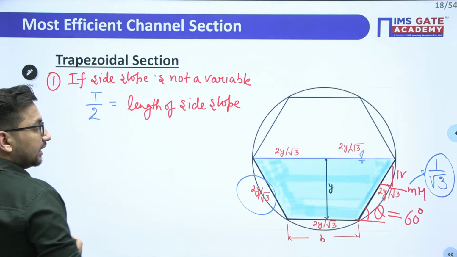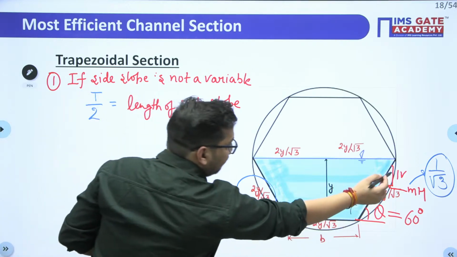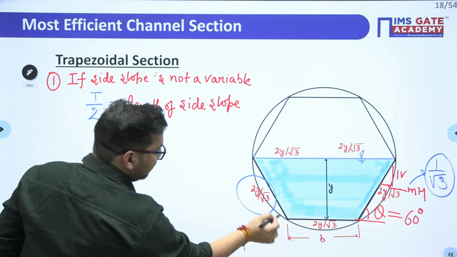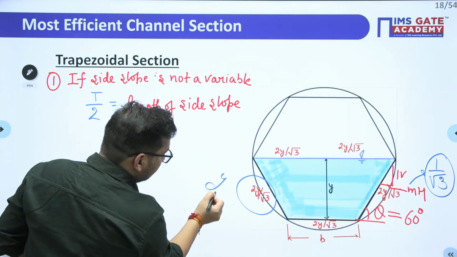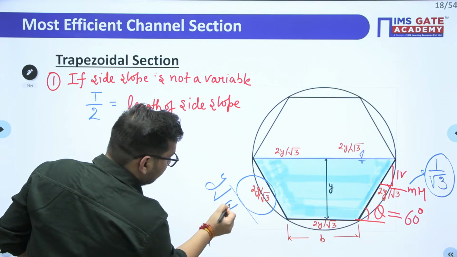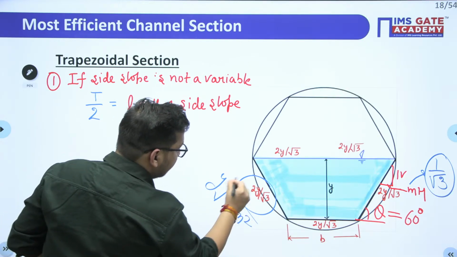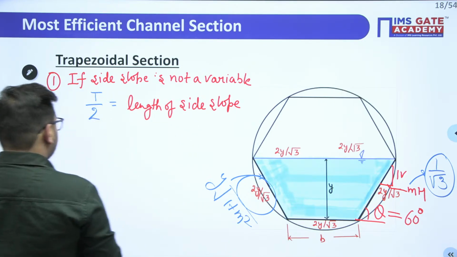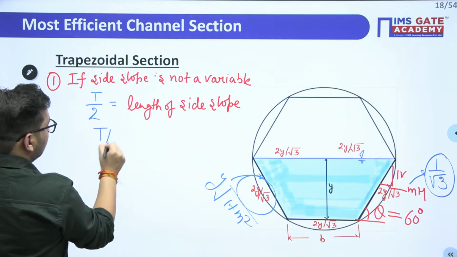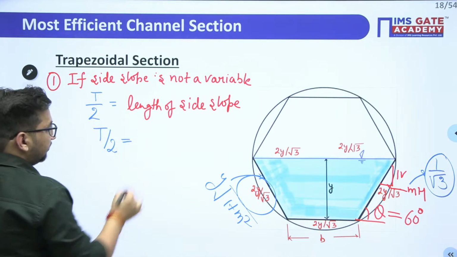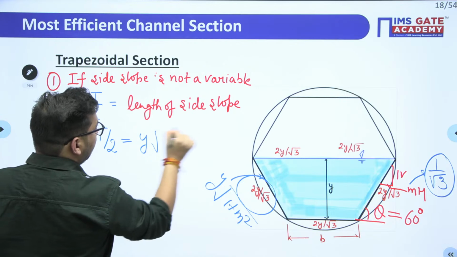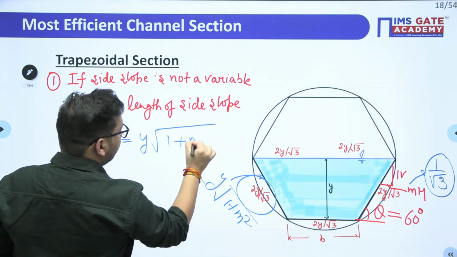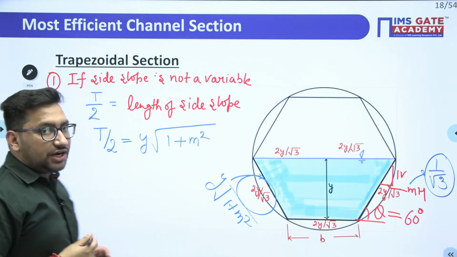Clear? If let's suppose this is having a 1 vertical to m horizontal, we know this dimension is going to be y under root of 1 plus m square. So I can say that this T by 2 is nothing but equal to y under root of 1 plus m square. This is the first condition.